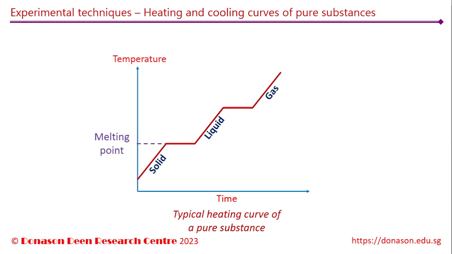The temperature at which solid to liquid transition occurs is called the melting point of the substance. Similarly, the temperature at which liquid turns to gas is called the boiling point of the substance. At this point, melting hasn't started, and all the particles are in solid state. At the end of this line, all the particles have entered into liquid state as melting is complete. Here, we would have a mixture of solid as well as liquid particles.